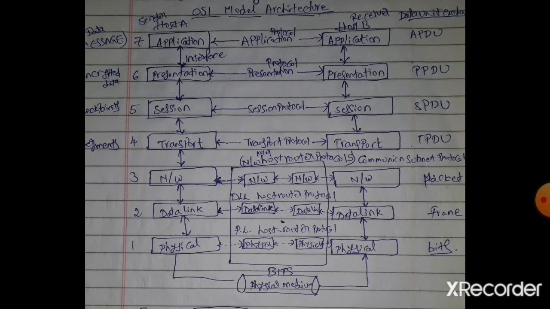One is congestion prevention policies: before congestion occurs, using different prevention policies, we will prevent the congestion. Next, after the congestion occurs, using different control algorithms, we will control the congestion. That is congestion control.